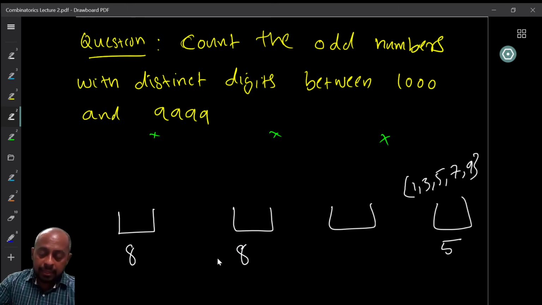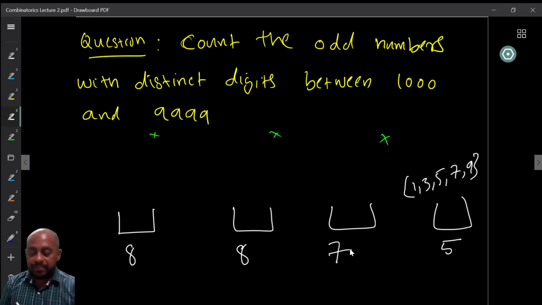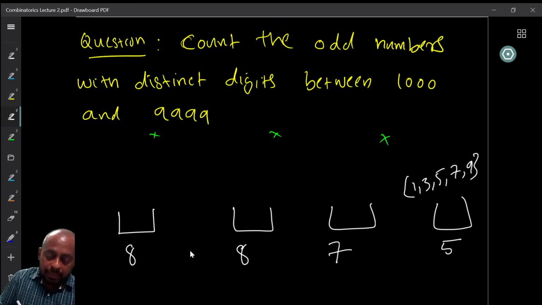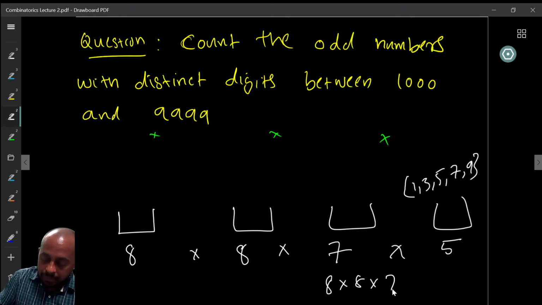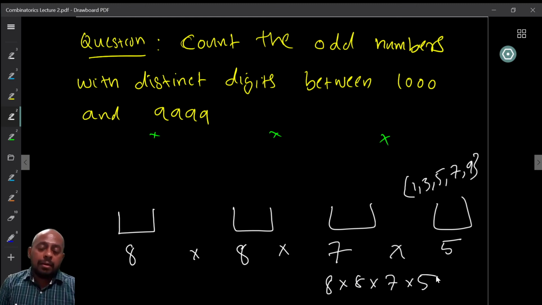And for the third digit, I cannot use the first digit, the second digit, and the last digit, so out of the 10, I have 7 choices here. So there are 8 into 8 into 7 into 5 possible numbers with this property.